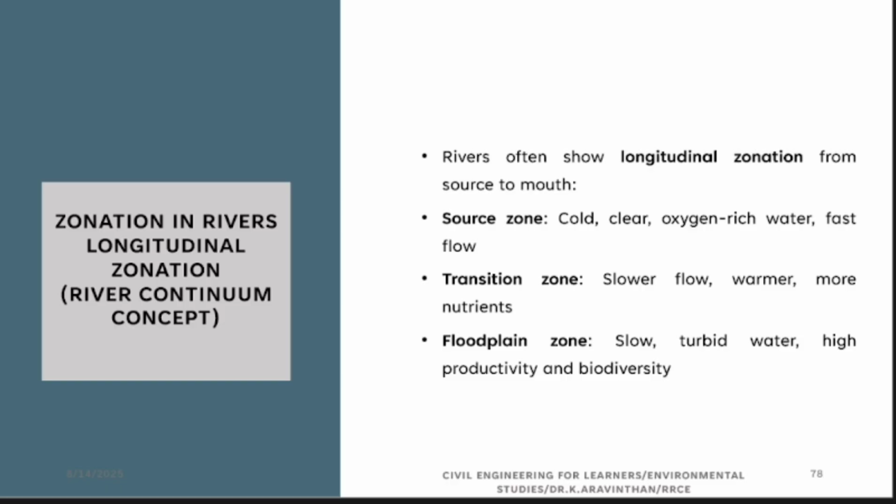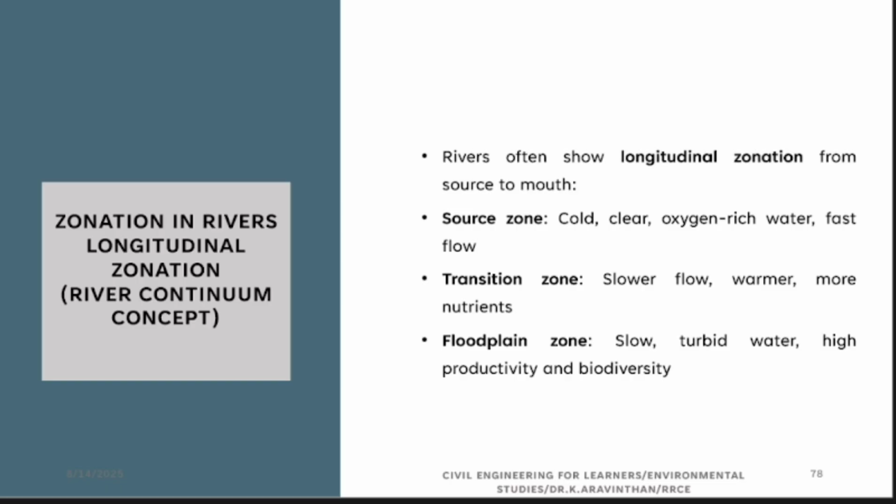When you visit that same river near Nanjangud or somewhere, it will not be that much chill. If you go too much deeper or nearby the seashore, it will be very warm. Have you seen the difference? The same river has the temperature difference. That is called source zone, which will always have cold, clean, oxygen-rich water. That means more oxygen will be there, more aquatic species will be living there.